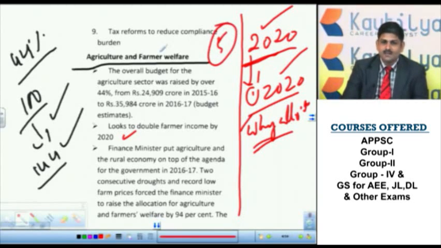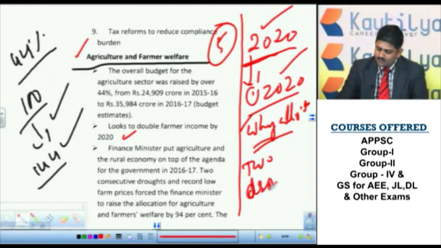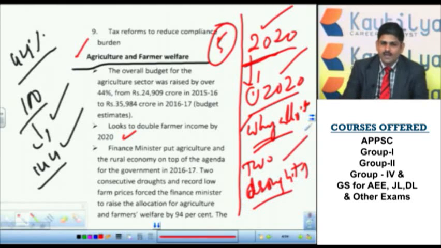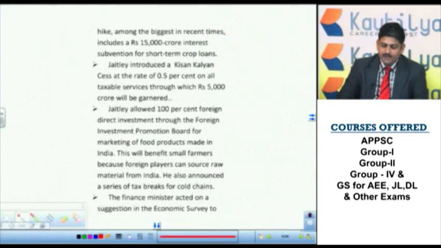That may be the reason that pulled the Government of India to give priority to agriculture and farmer welfare. However, as specified in the budget, 2 continuous droughts were there. So in order to help uplift the life of the farmer, the Government of India has given so much importance.